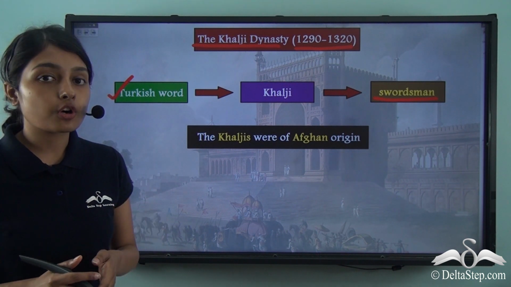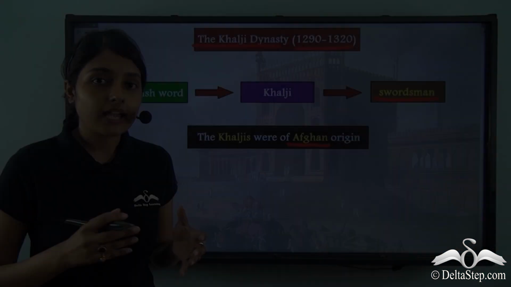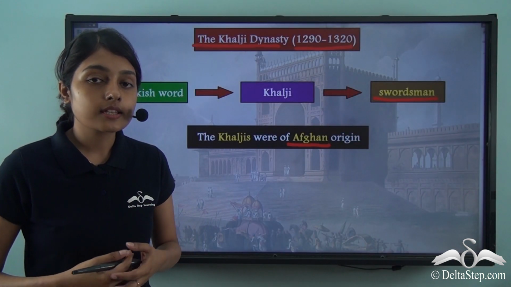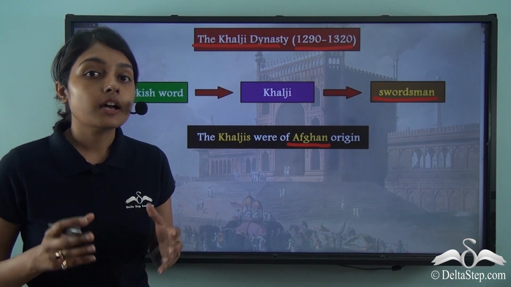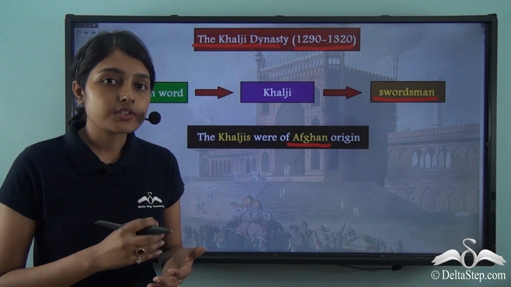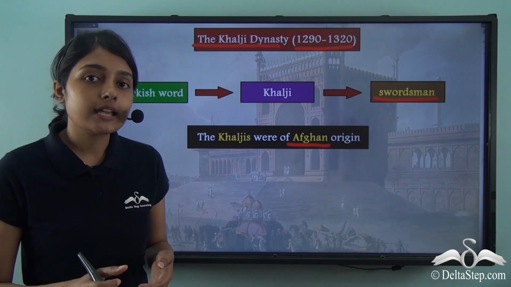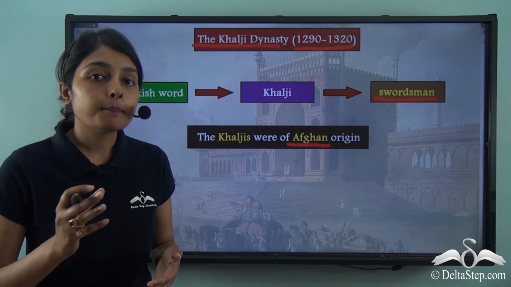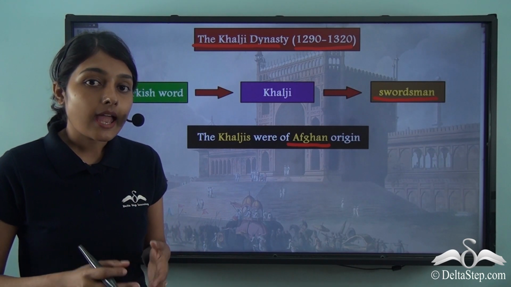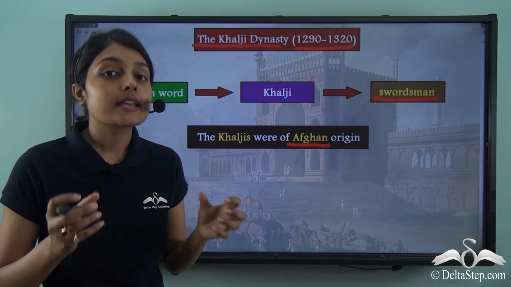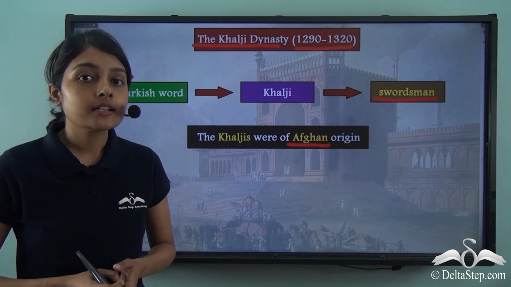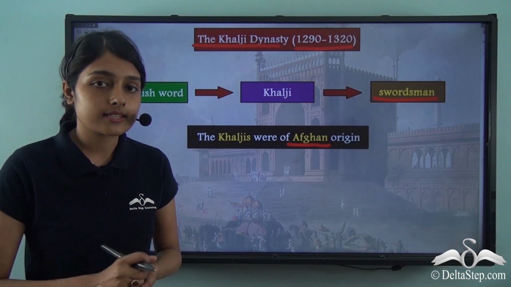The Khaljis were of Afghan origin. That means these Khalji sultans had come to India from Afghanistan. Now let us try to understand what led to the decline of the Mamluk slave dynasty and how the Khaljis established themselves as the sultans under Delhi Sultanate.